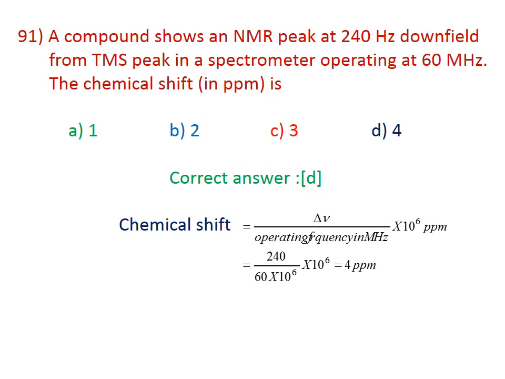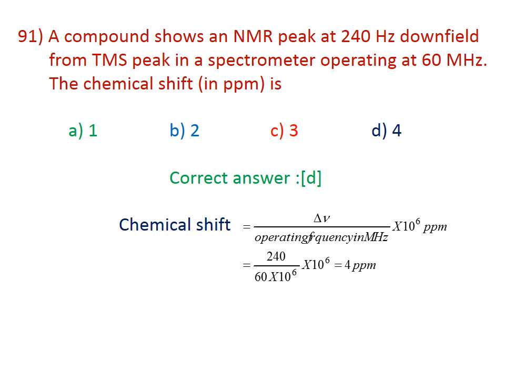A compound shows an NMR peak at 240 Hz downfield from the TMS peak in a spectrometer operating at 60 MHz. The chemical shift value: here the chemical shift is delta nu divided by operating frequency in megahertz, into 10 to the power of 6 ppm.